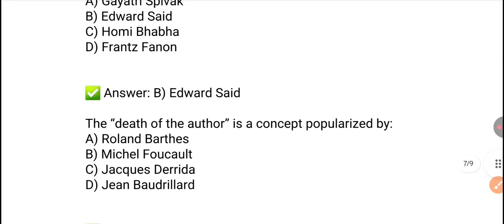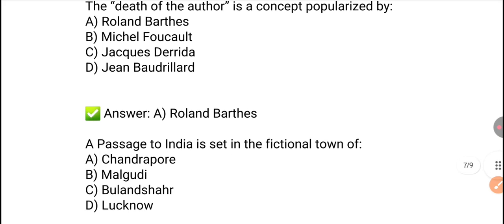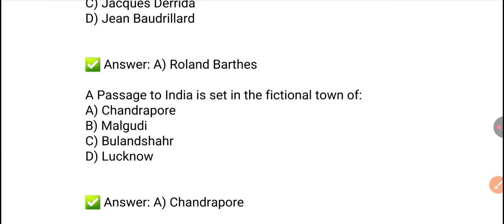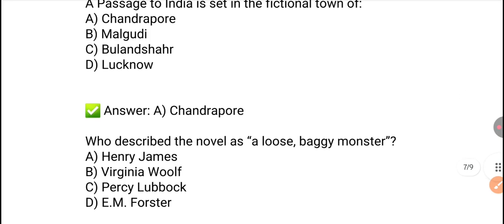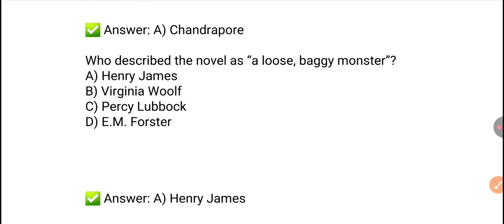Next, the death of the author is a concept popularized by Roland Barthes. Next question. A Passage to India is set in the fictional town of Chandrapore. Option A is the right answer. Next, who described the novel as a loose baggy monster? The right answer is Henry James. He described the novel as a loose baggy monster.